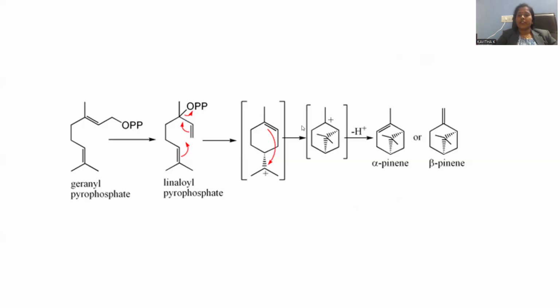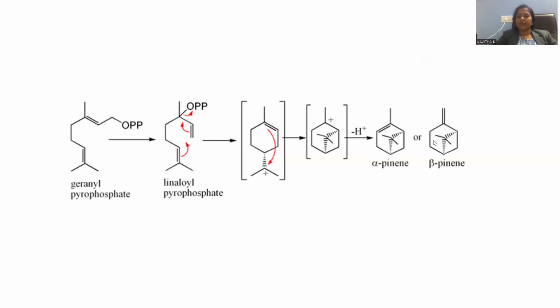This carbocation immediately loses an H plus ion from the adjacent carbon atom. Deprotonation, we can say. Removal of H plus is called deprotonation. Whenever H plus is departed, the electron pair on the adjacent carbon gives rise to a double bond in between.